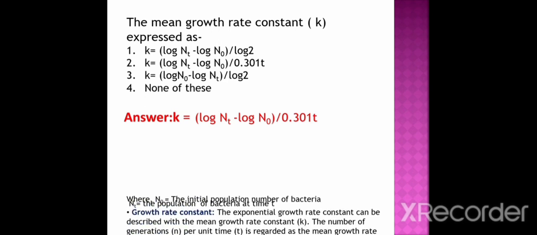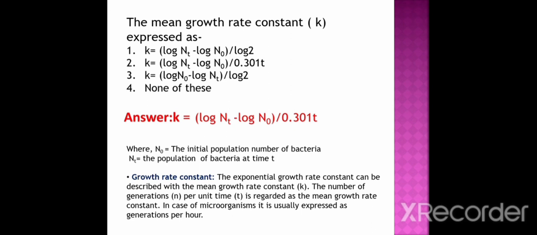The next question. The mean growth rate constant is expressed as option 1 k = (log Nt - log N0) / log 2. Option 2 k = (log Nt - log N0) / (0.301 × t). Option 3 k = (log N0 - log Nt) / log 2. Option 4 none of these. And the correct option is k = (log Nt - log N0) / (0.301 × t), where N0 is the initial number of population of bacteria, Nt the population of bacteria at time t.